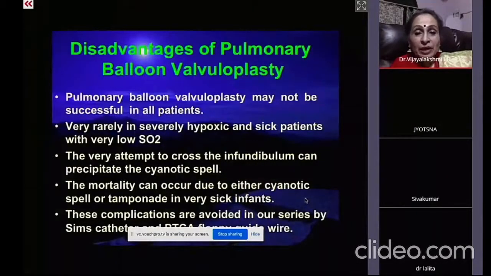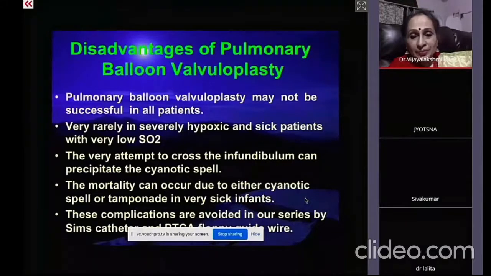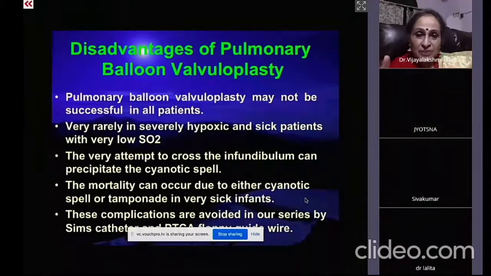Now, pulmonary balloon. What was the catheter used there? In the second case, what is the catheter? No, the catheter is the regular guiding catheters that you use for the PTCA, no? The same guiding catheters. Are they Judkins or Sims? It was a Judkins catheter or multi-purpose, or what was it? No, it is like an RCA, no?